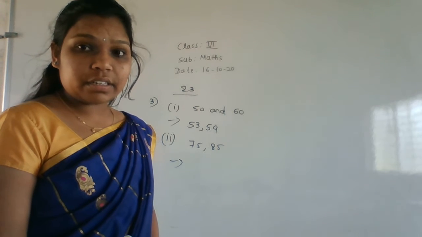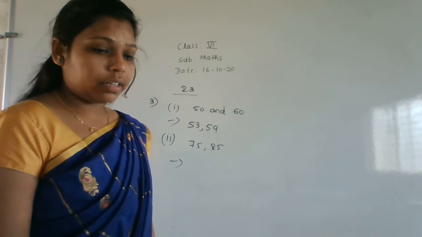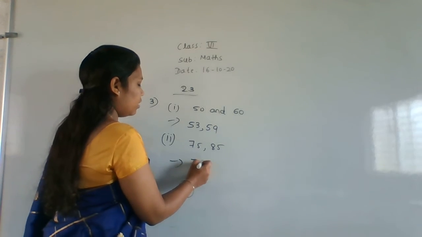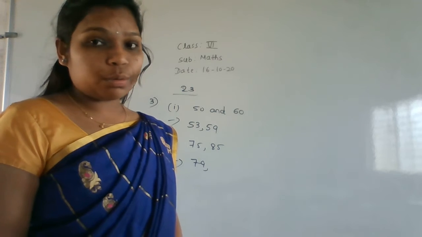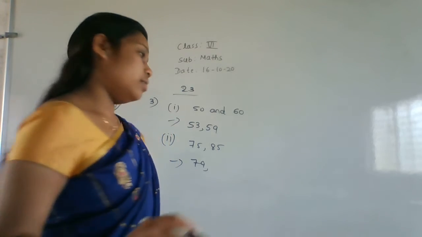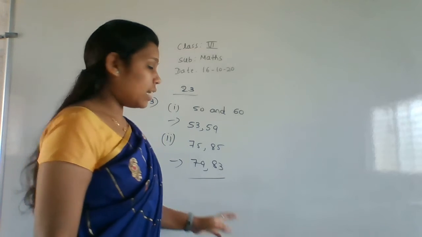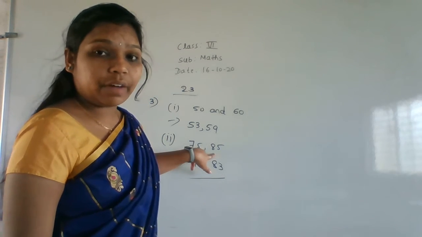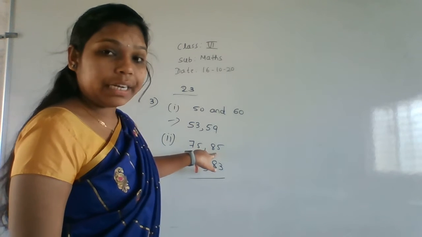No. 77? 11 7s are 77. 78? No. 79? Yes. So write here 79. 80? No. 81? No. 82? No. 83? Yes. 83. So these are the two prime numbers that lie between 75 and 85.